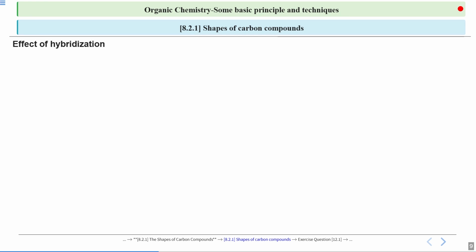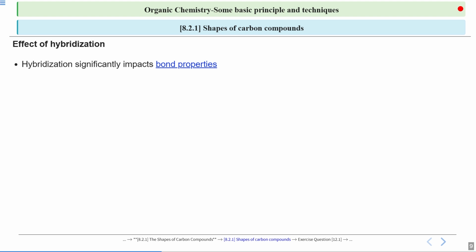Moving on to the effect of hybridization. We have seen the reason behind tetravalency and its impact. So it acquires a tetrahedron shape for sp3, a trigonal planar shape for sp2, and a linear shape for sp. But besides shape, hybridization also has an impact on some other properties. Let us get a quick look at that.